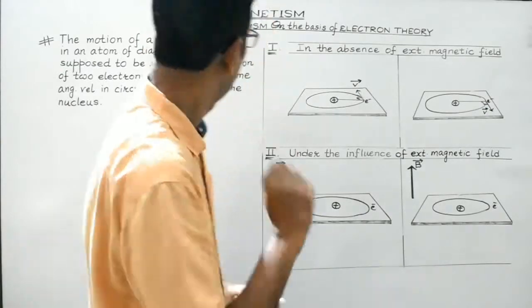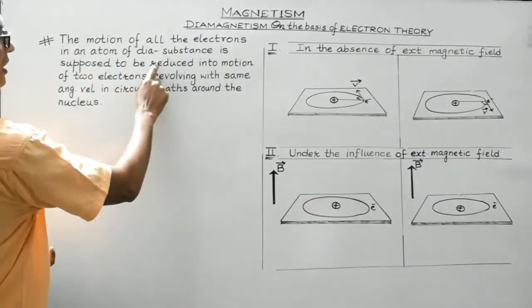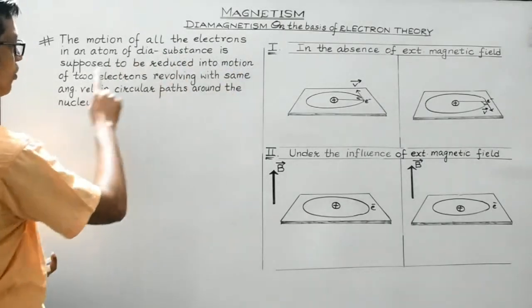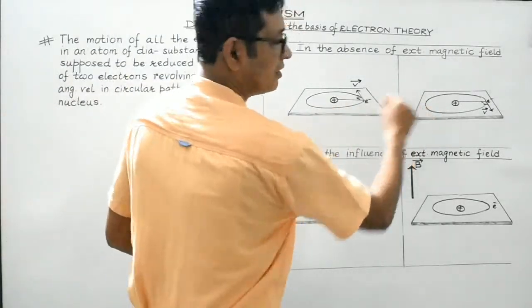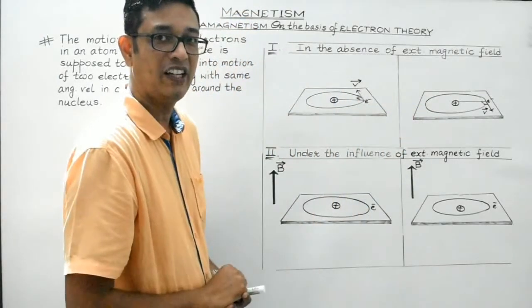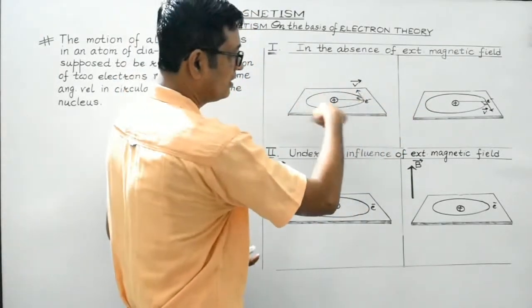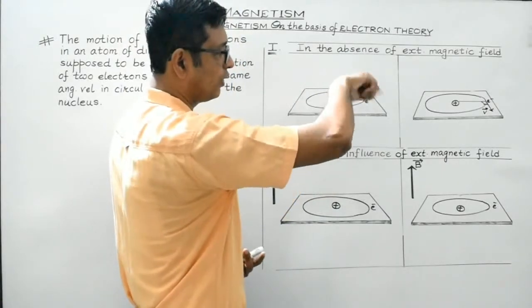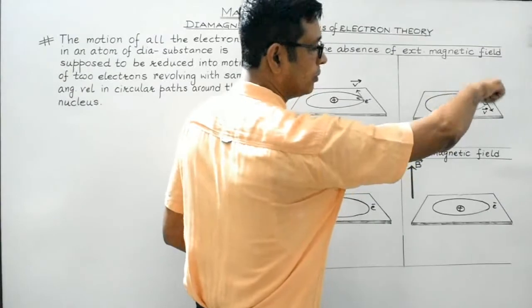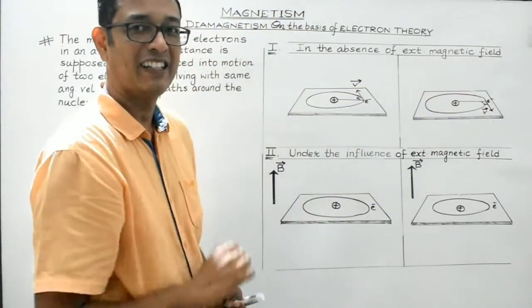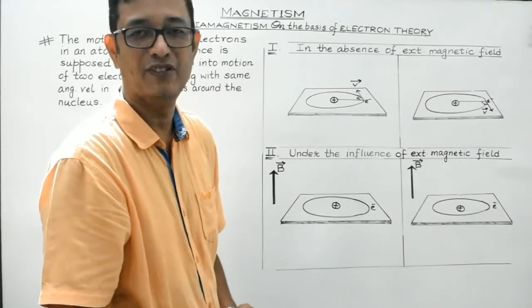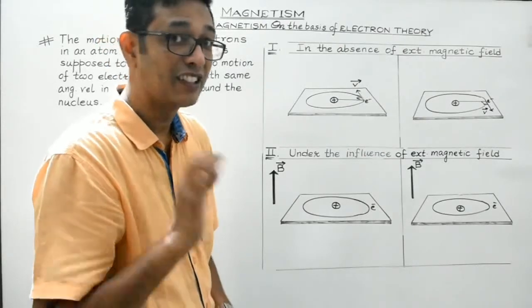We are assuming that in the diamagnetic substance, the motion of all the electrons gets reduced into motion of two electrons revolving around the nucleus in opposite directions, right? If one electron is assumed to be moving in the anti-clockwise direction, then the other electron will be assumed to be moving in the clockwise direction around the nucleus in the same orbit with the same angular and linear velocity. Is it clear, students?